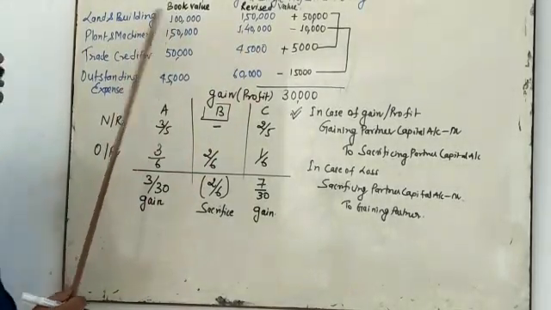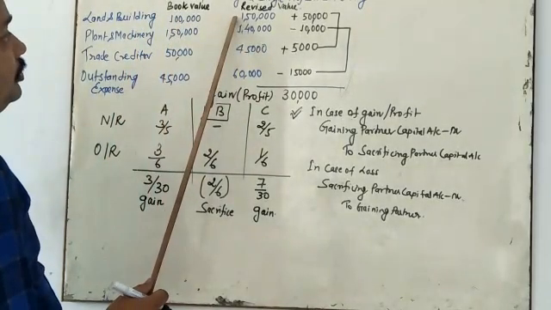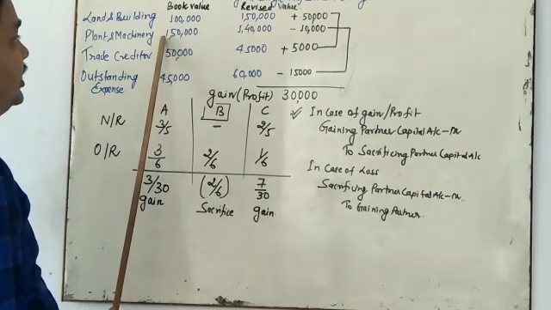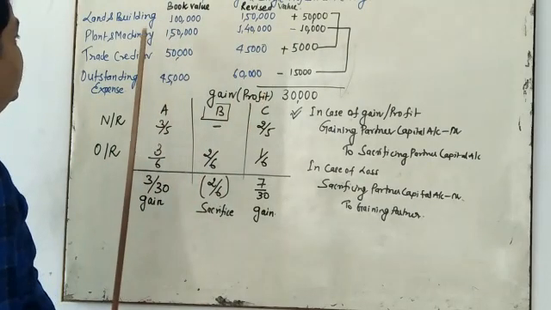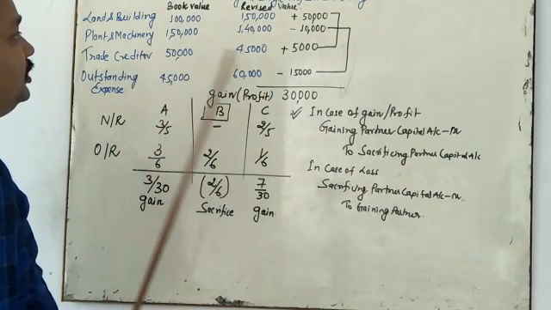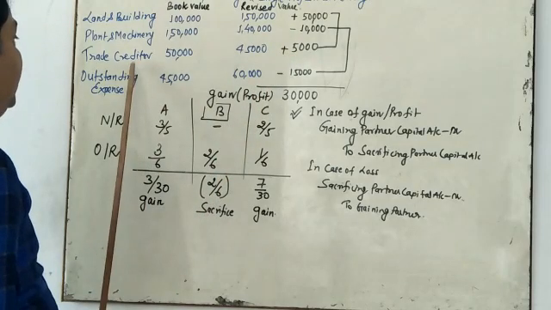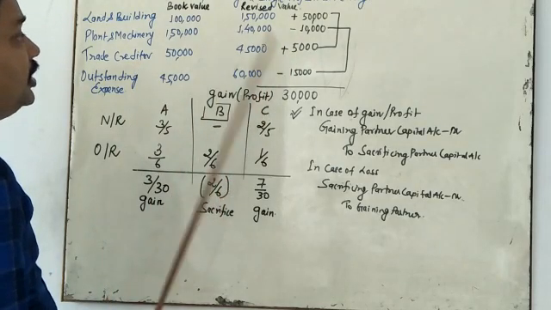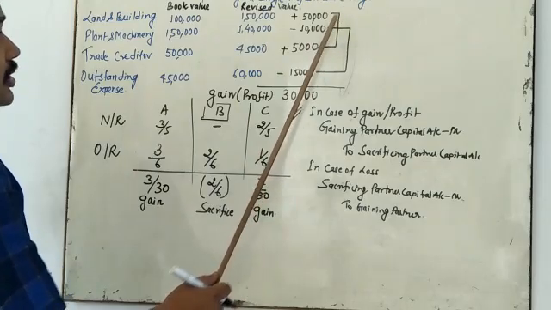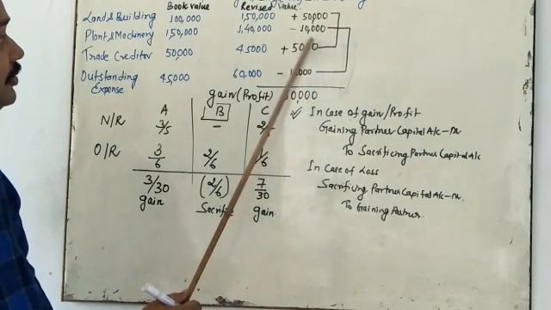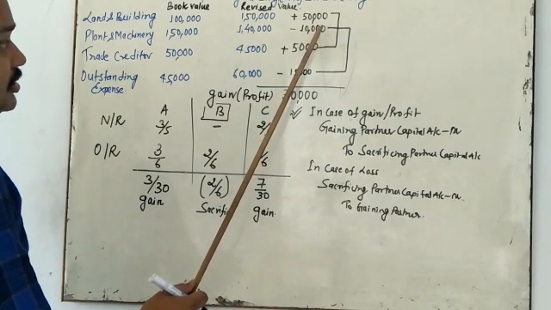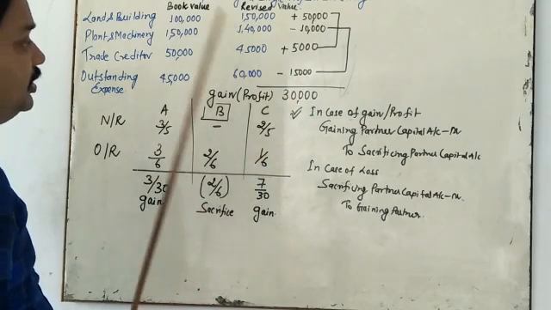So what is the rule? If the assets are going to increase, it is a profit. If the assets are going to decrease, it is a loss. If the liability is going to decrease, it is a profit. If the liability is going to increase, it is a loss. So my dear student, you add all items that are profit, and deduct whatever are losses. So in this situation, 30,000 is gain.